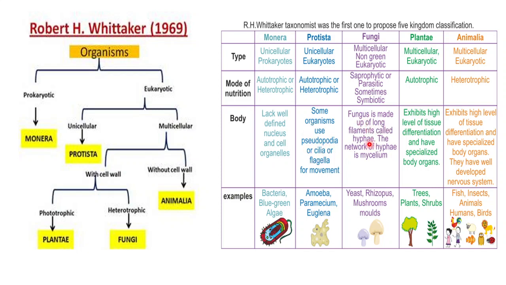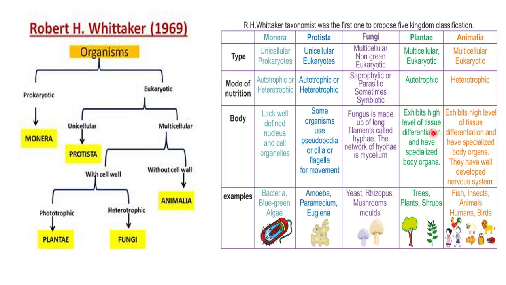Then fungi are made up of long filaments called hyphae. Later, we will be learning more in detail about fungi. Fungi are made up of very long filaments which are known as hypha, and the whole structure is known as mycelium. They have a cell wall which is made up of chitin. The chitin is a special type of polysaccharide, and their cell wall is made up of chitin.